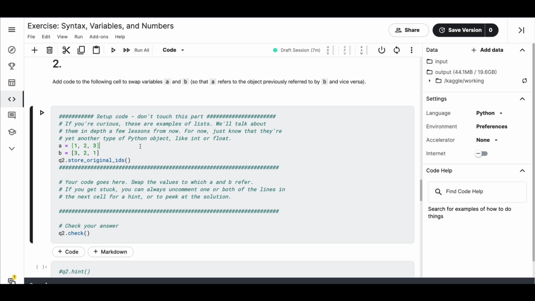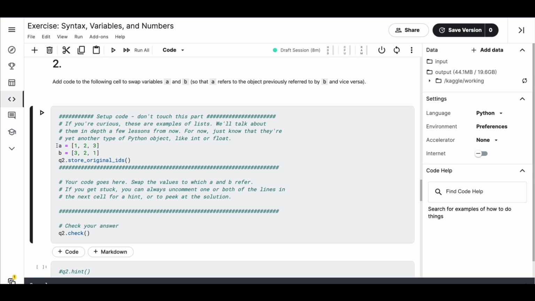So anytime you want to store more than one value in an object or variable, you have to use some slightly complicated data structure. In this case we are using list. So list is like an array. Again, if you do not know array, you just store more values of the same type in one object. Like this, in this case it's a number 1, 2, 3, B is equal to 3, 2, 1. So your code goes here. Swap the values which refer to A and B. So if you get stuck, you can always uncomment and check both.